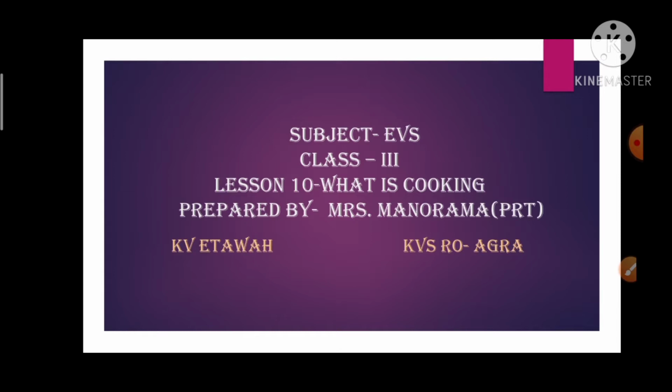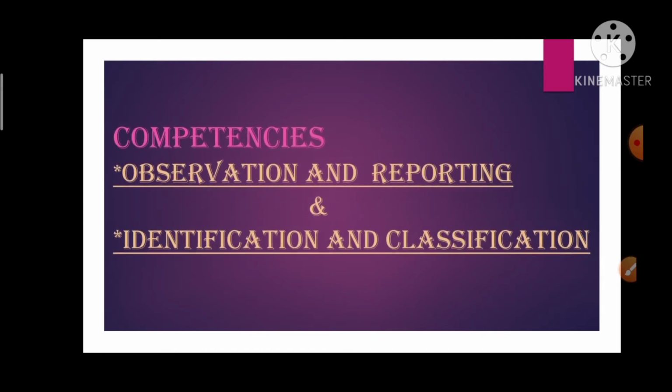I am here to discuss chapter 10 of class 3rd EVS, What is Cooking. In this video lesson, we will cover two main competencies: observation and reporting, identification and classification.